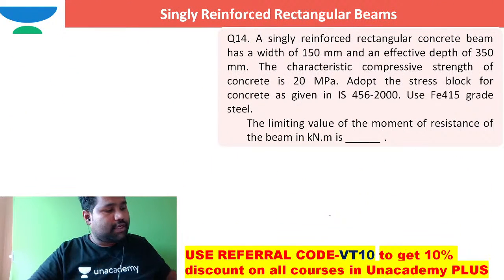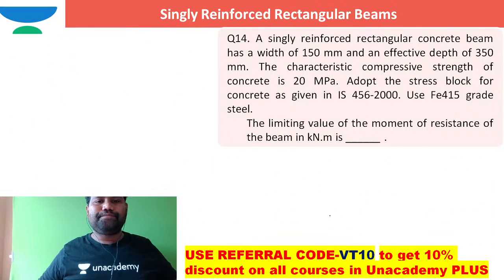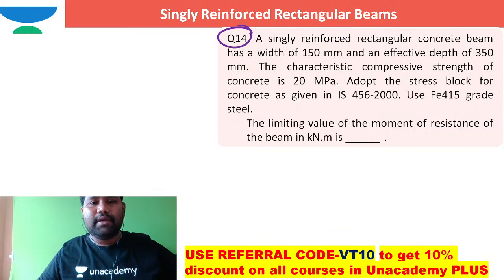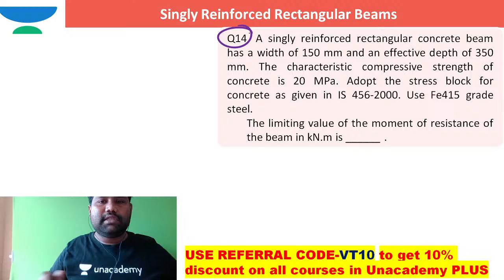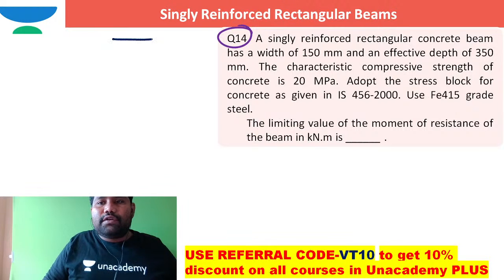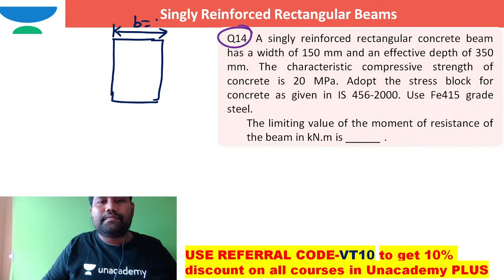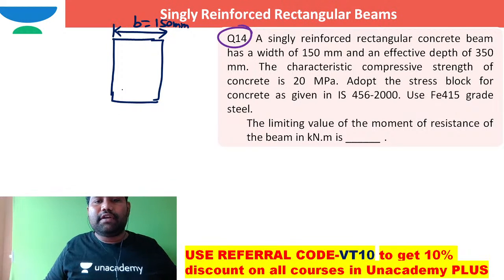I hope you are able to see the next question. A singly reinforced rectangular concrete beam has a width of 150 millimeter and an effective depth of 350 millimeter.